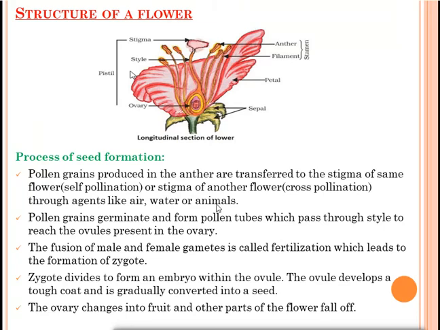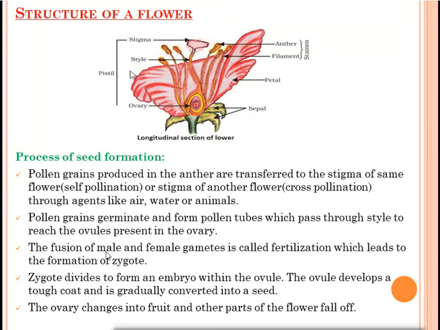Okay. Pollen grains germinate and form pollen tubes which pass through the style to reach the ovules present in the ovary. Once the pollen grain is transferred to the stigma, it will germinate and form what? Pollen tubes. And through this style, they will reach the ovary, and after the ovary, they will go inside the ovule. The fusion of male and female gamete is called fertilization.